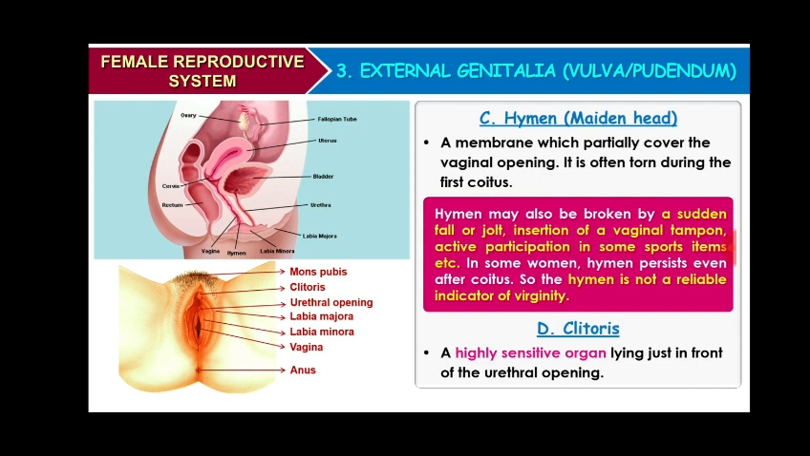Next part of external genitalia is clitoris. It is a highly sensitive organ. It is lying just in front of the urethral opening. It lies at the junction of labia minora above the urethral opening.